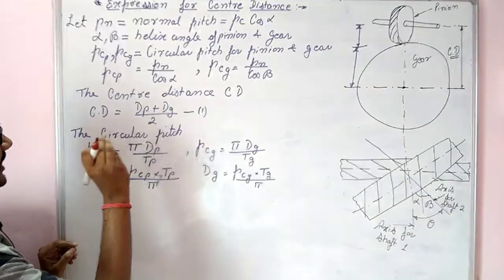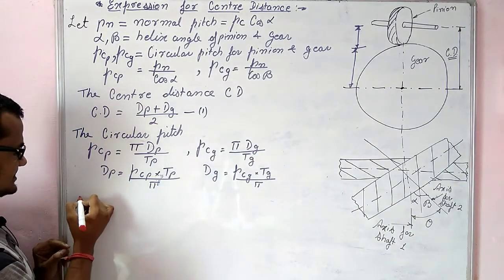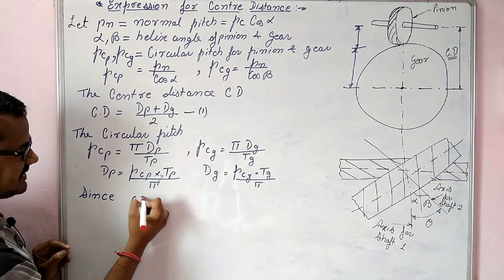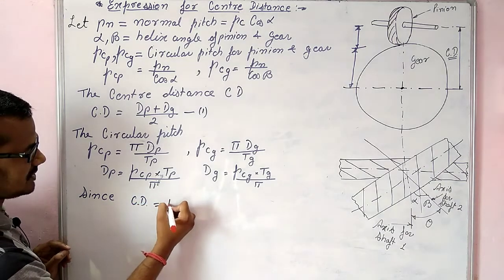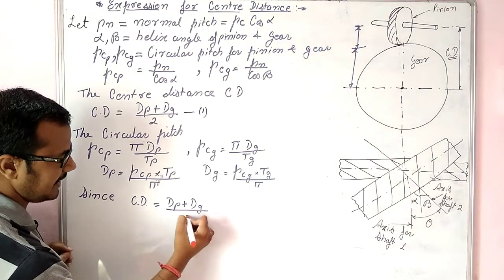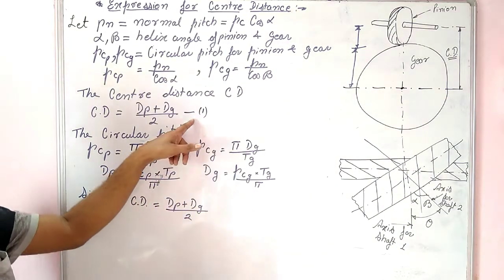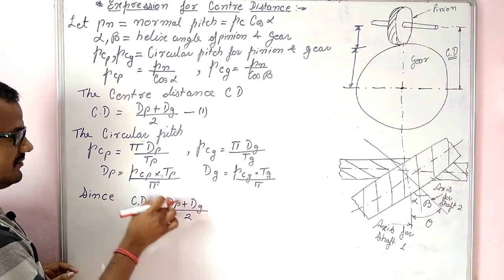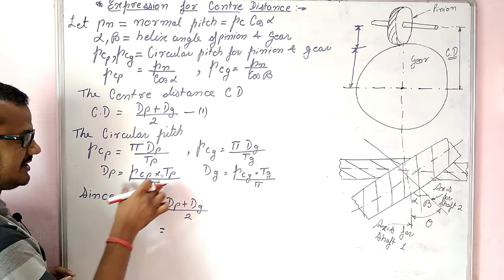So dear students, we have this final expression, CD equals dp plus dg by 2. We will make changes in this expression. This is what we got in equation number 1. We have found the value of dp in terms of circular pitch for pinion and number of teeth on pinion.